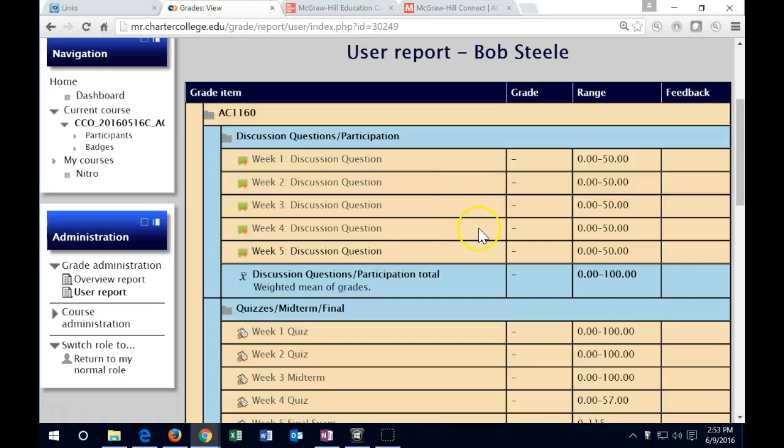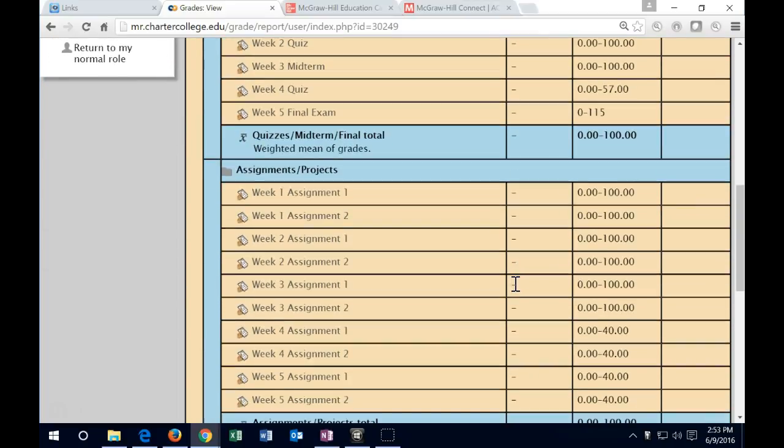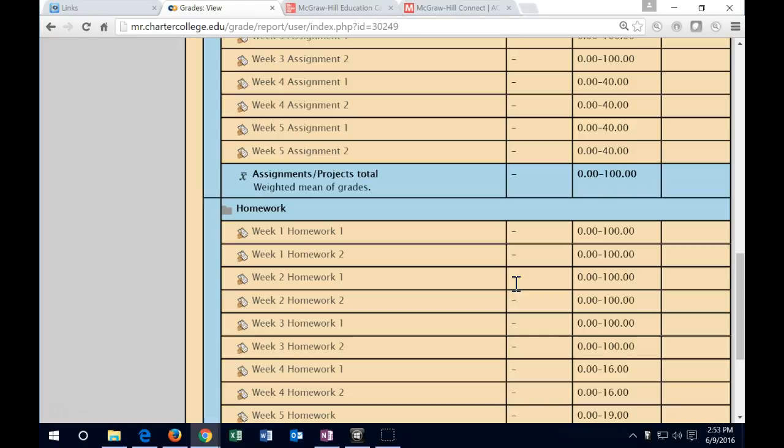For example, the week 4 discussion forum should go from a dash to hopefully 100%, because you're going for 100% on those. We will have the week 4 quiz, and the assignments up through week 4 as well as the homework. Anything that is a 0 in here after that time, you're going to want to see if you can pick it up in week 5, the final week.